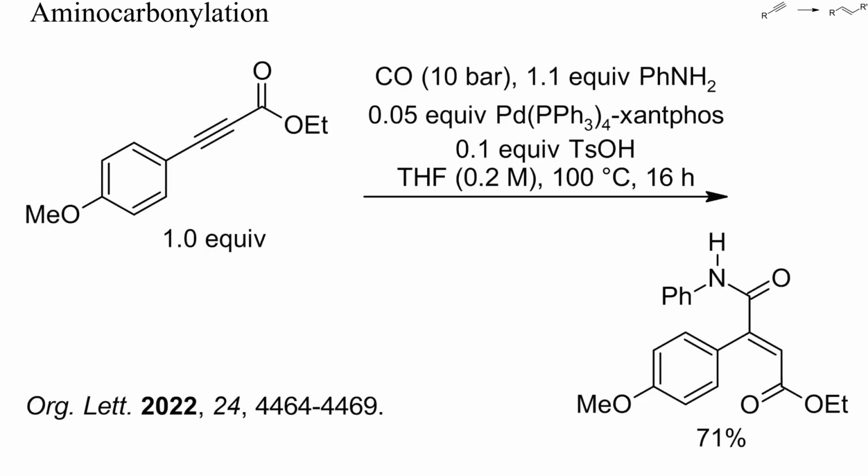With an aniline instead of hydrogen as nucleophile, alkynes can be aminocarbonylated, as in this example. Catalysis by an acid was again required.